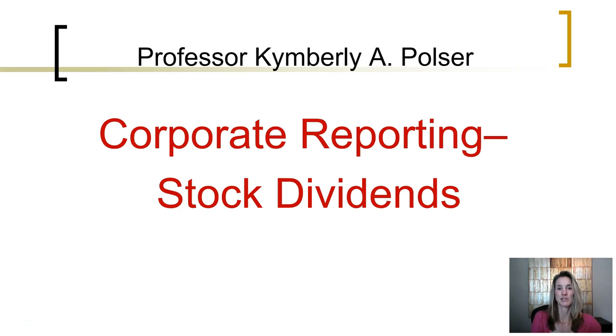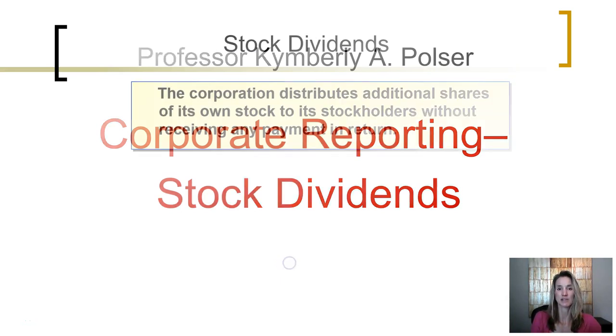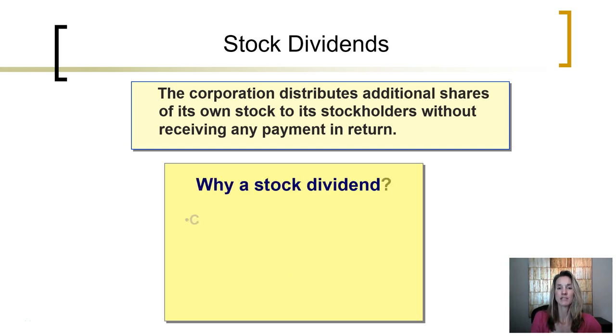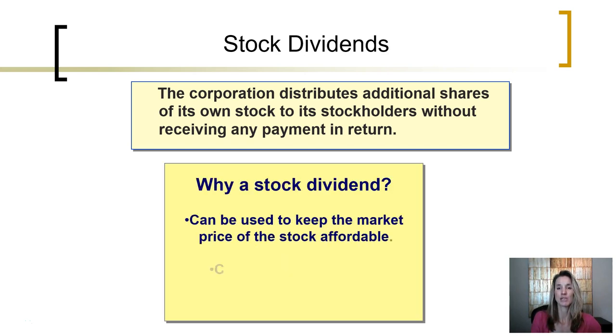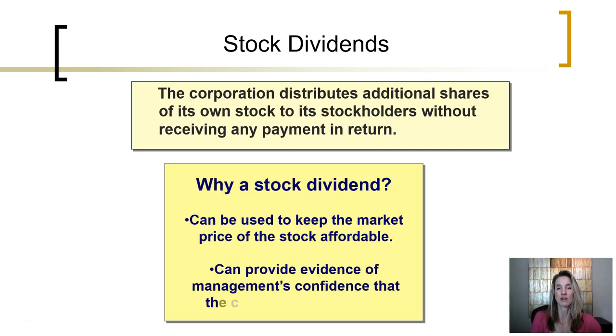This segment discusses the accounting for stock dividends. In a stock dividend, a corporation distributes additional shares of its own stock to its stockholders without receiving payment in return. A corporation would issue a stock dividend to put more shares out there in the market, which reduces the trading price of stock, keeping the price of the stock affordable. It can also provide evidence to shareholders that management is confident the company is doing well.